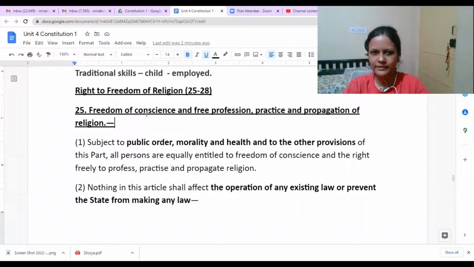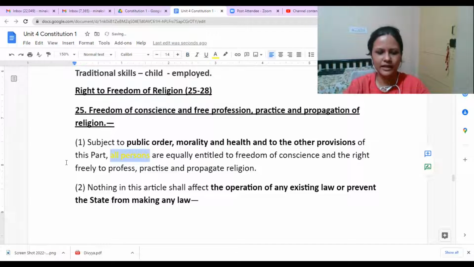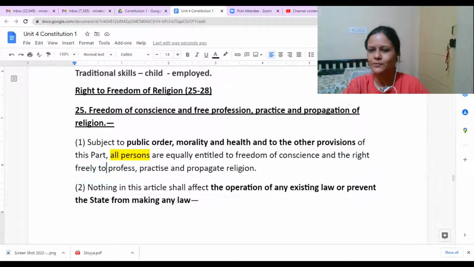So the first one that we have is freedom of conscience and free profession, practice and propagation of religion. It says all persons, again, this is not just for citizens of India, but even foreigners are being given this particular right. So all persons are given equality, equally entitled to freedom of conscience and right to freely profess, practice, propagate religion.